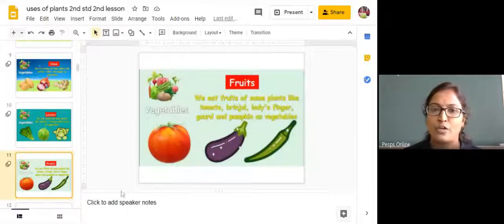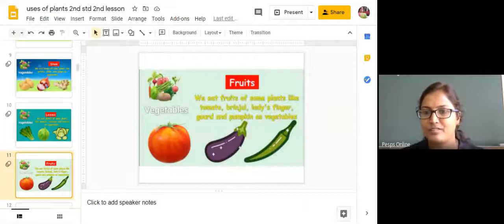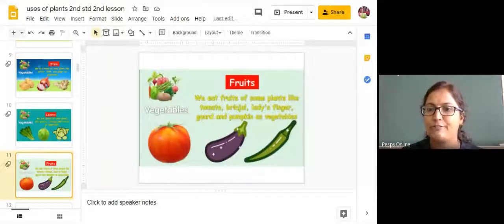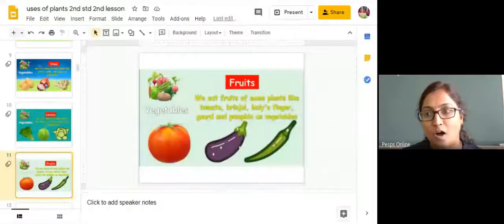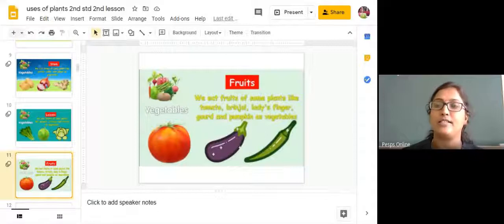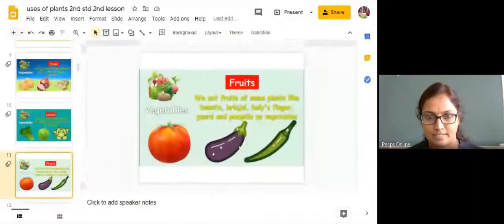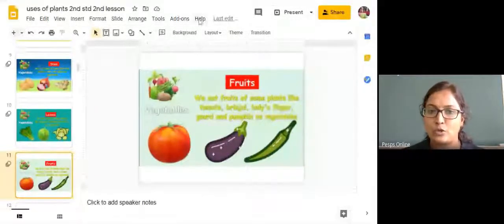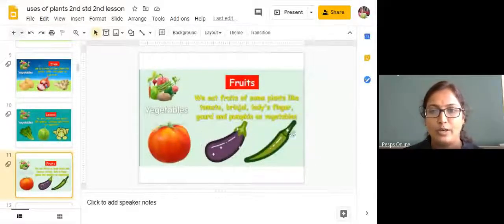Next, we'll move on to the fruits. You all love fruits, right? Yes or no? Yes. Fruits of some plants are also used as vegetables. For example, tomato is also a fruit of a plant. Brinjal. Okay, brinjal is also a fruit of a plant.